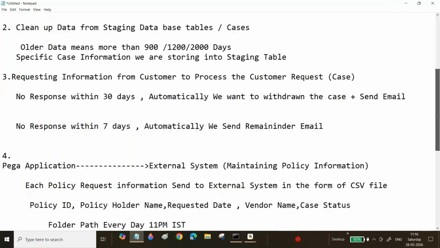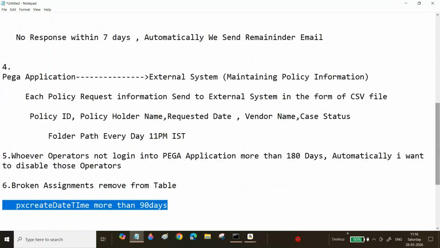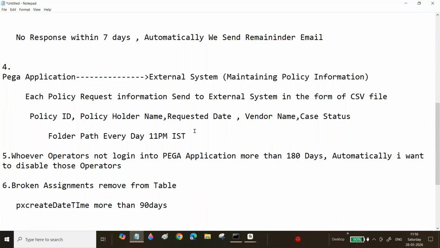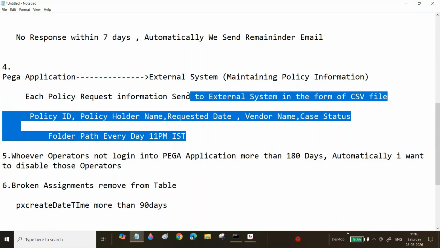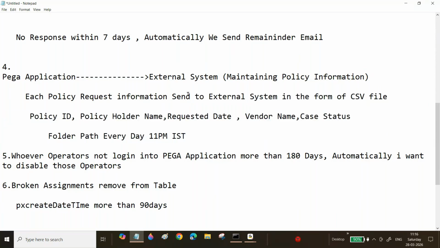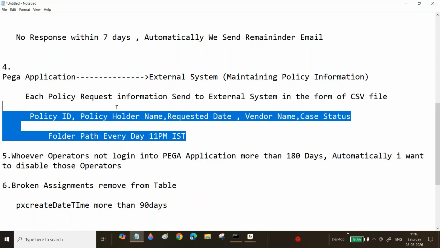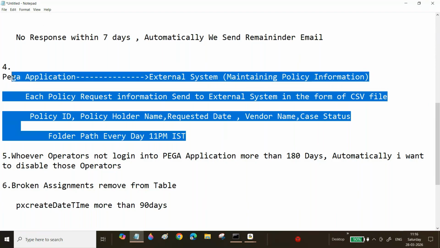Suppose today you created one case, customer information, so it is completed. So many cases it will create today on a customer information basis. After the result is completed, the job scheduler will run every day at 6 a.m. So at that time it will generate one CSV file, that customer information. Like that also we can do, correct? Job scheduler, same only. This one only, whatever example you told.